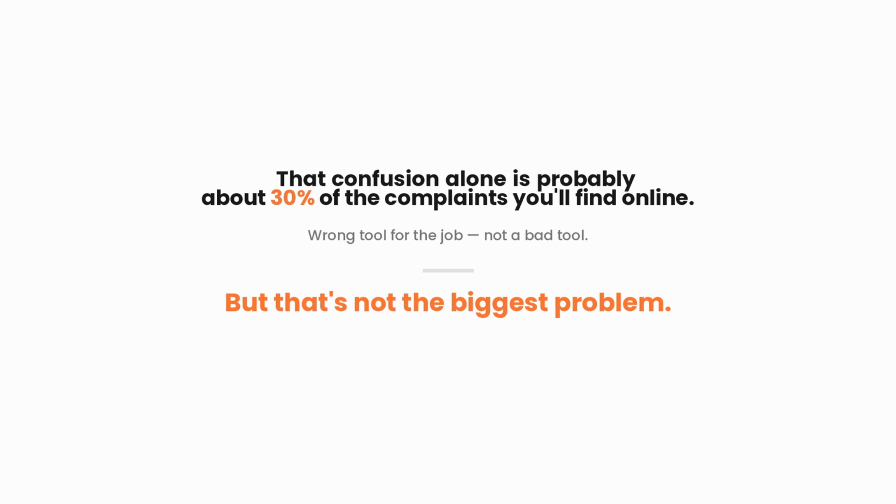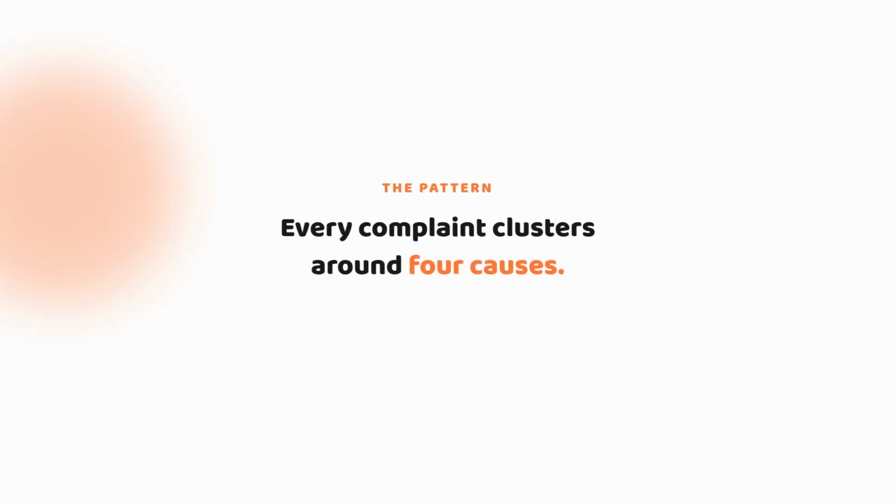But that's not the big problem. The biggest problem is what we are covering next. Here's the pattern I found after going through dozens of real user reports: Adobe's community forums, Figma's bug reporters, developer forums. The complaints all cluster around 4 causes. And once you know these 4, 90% of Nano Banana's broken moments stop being mysterious.